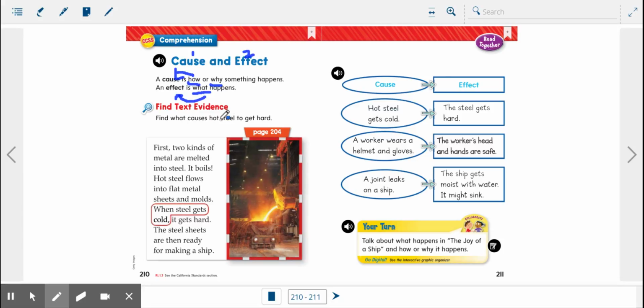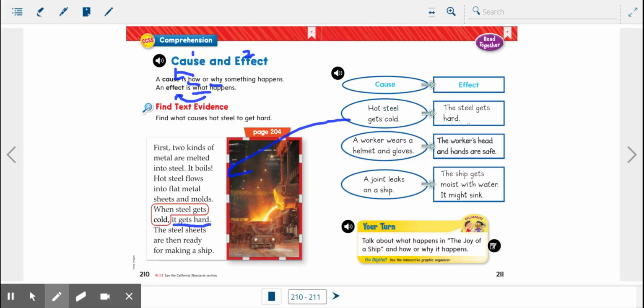Okay? So we have a chart over here with a few examples of causes and effects. The first cause is hot steel gets cold. So right over here, we can find that on page 204. When steel gets cold, that's our cause, it gets cold. Our effect is what happens because of it. It gets hard. So that's what I'm going to put in the effect. The hot steel gets cold, so it gets hard.